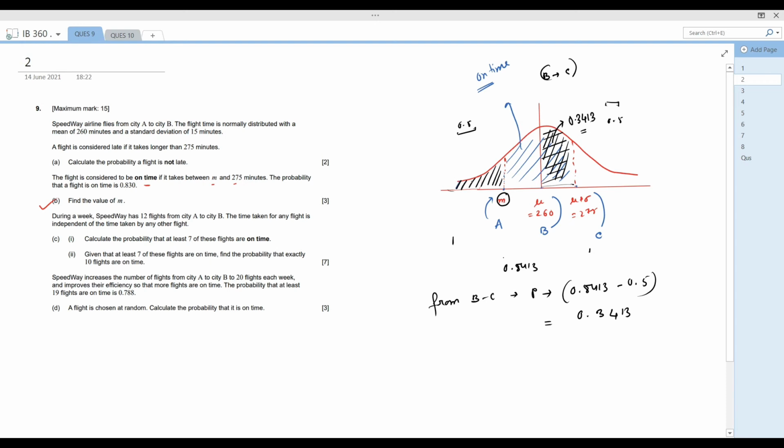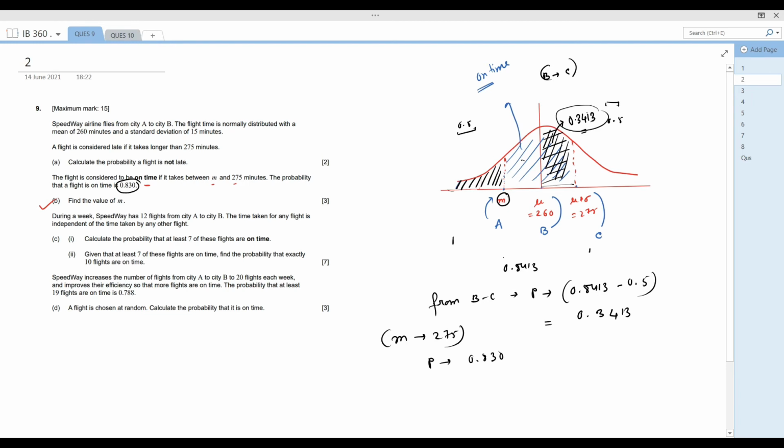Now we need to find out the probability of this area also. The probability from m to 275 is given as 0.830. You can see here it will be considered on time if it is from m to 275. So as it is from m to 275, the probability is 0.830, but this area's probability is 0.3413.